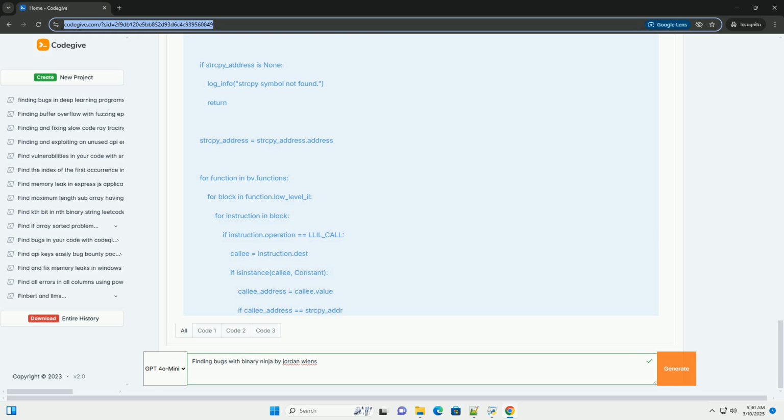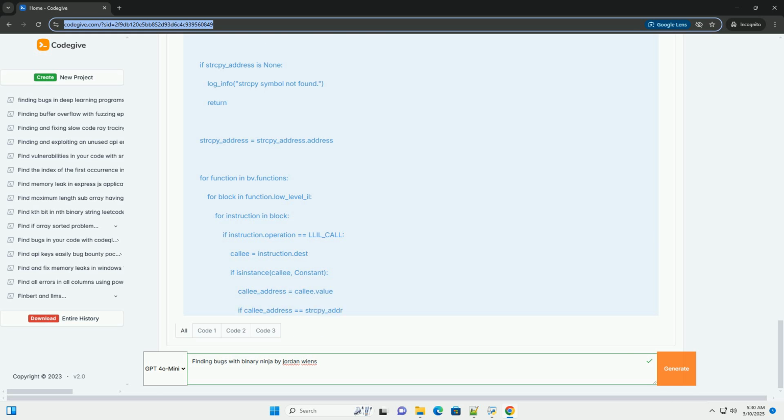6. Conclusion. Bug hunting with Binary Ninja is a powerful and effective approach. By combining its powerful analysis capabilities with a solid understanding of vulnerability patterns and a focus on input handling, you can significantly increase your chances of finding security vulnerabilities in binary code.